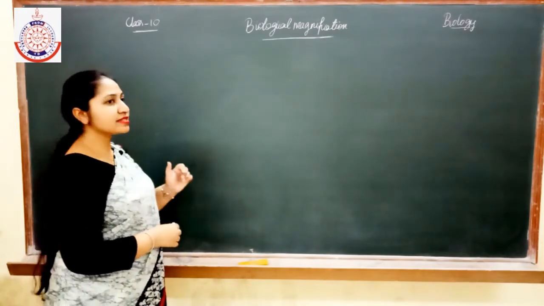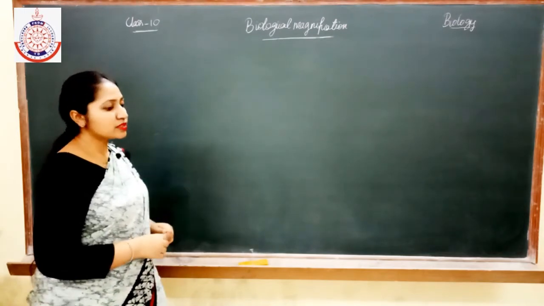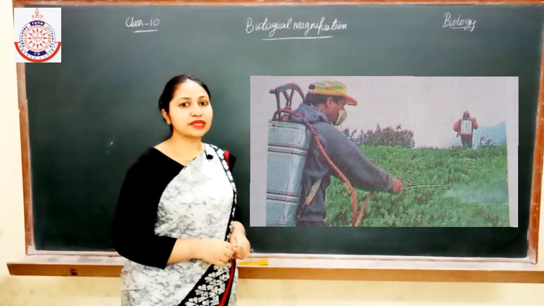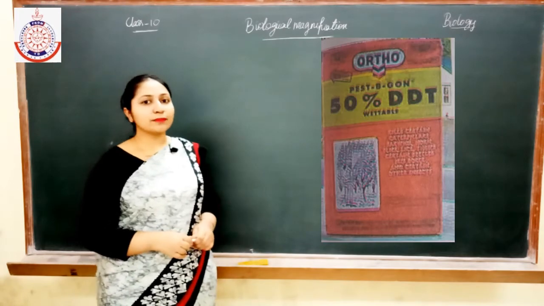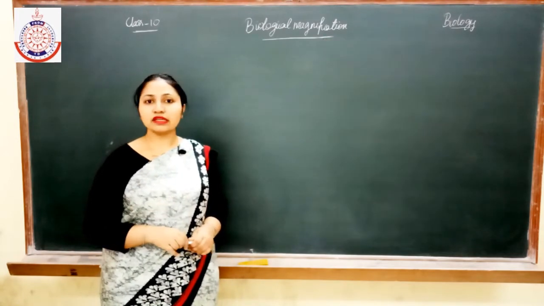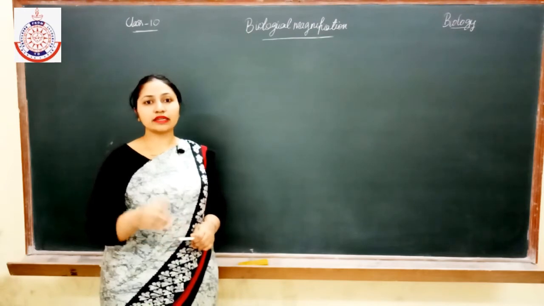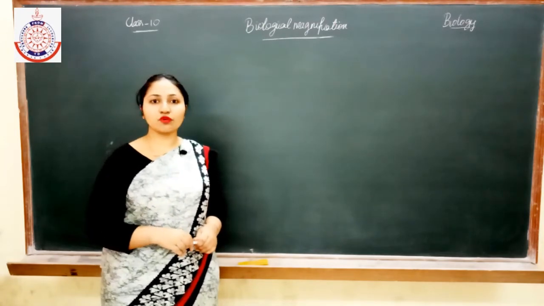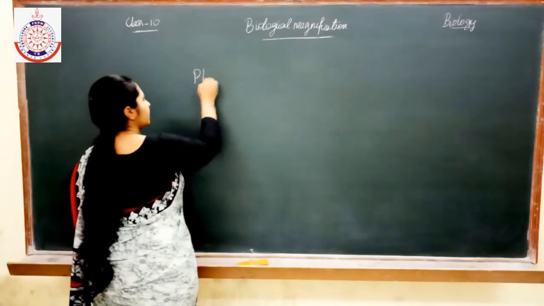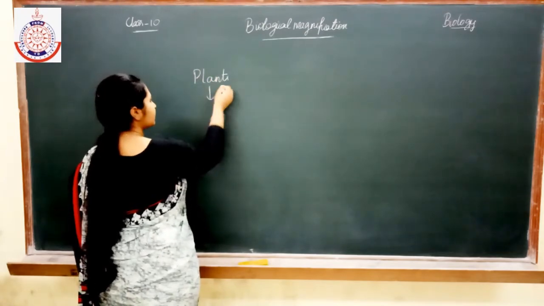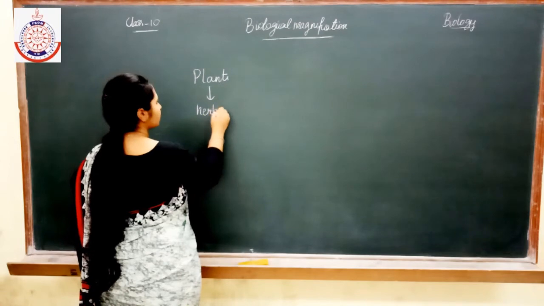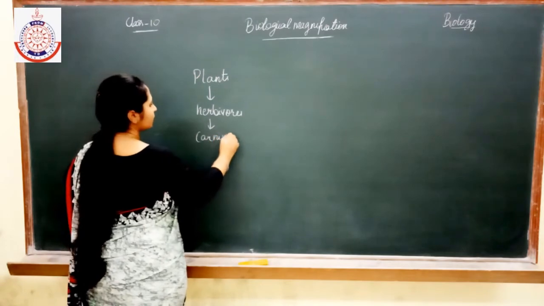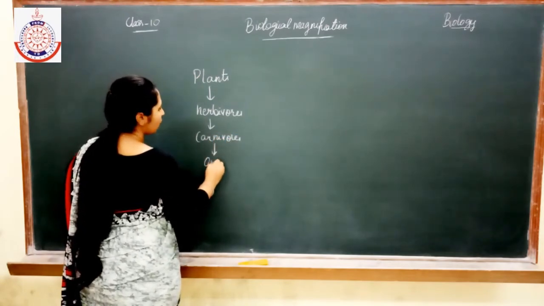Okay, so let's discuss this in detail. Suppose the chemicals or pesticides like DDT are sprayed over the crops. Then these chemicals are absorbed in the soil, and from the soil they are absorbed by the plants. From the plants, these chemicals transfer to the herbivores, and from the herbivores to the carnivores, and from the carnivores to the omnivores.